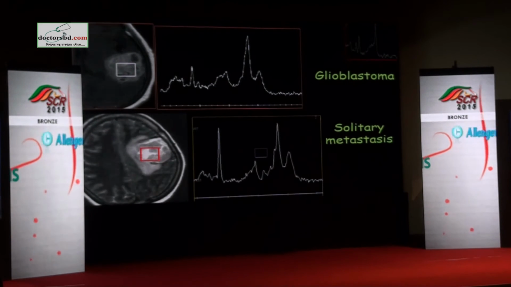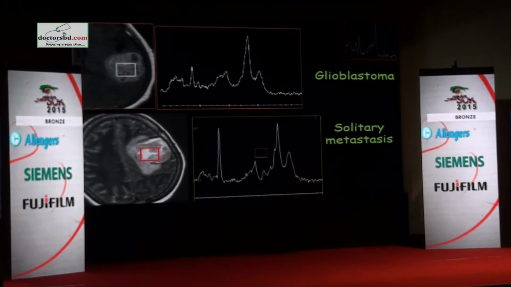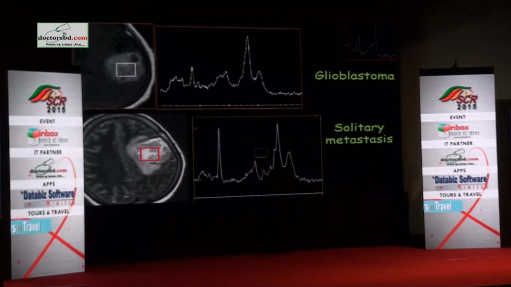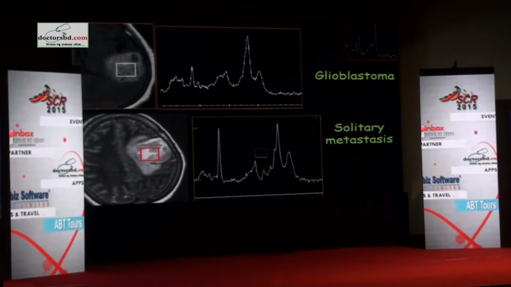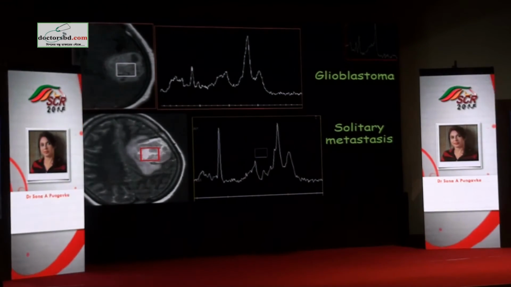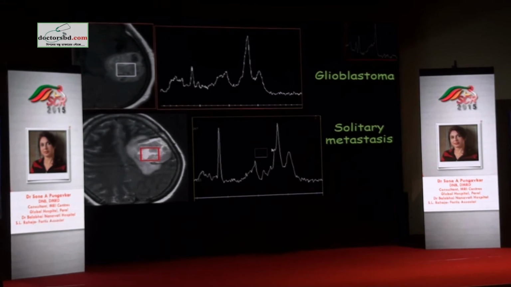It looked like a high-grade tumor, but it was not glioblastoma. So what do I call it? How can I call it metastasis in an unknown primary in a 31-year-old? Nobody will believe me. When I put the spectrum, at that point we were not doing perfusion, etc. very much, but we were doing a lot of spectro.